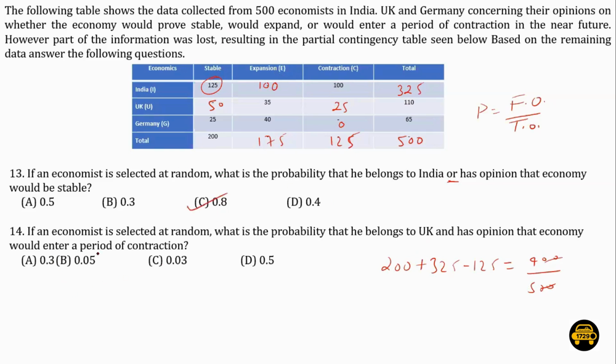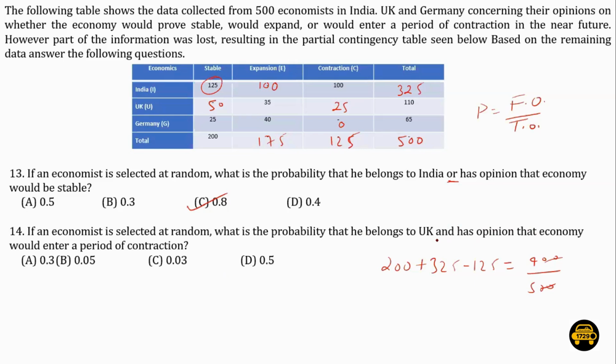Now talking about the second question, if an economist is selected at random, what is the probability that he belongs to UK and has the opinion that the economy would enter a period of contraction? So the first condition is that the economist has to be from UK, and the second condition is that the person has to believe that the economy would enter a period of contraction.